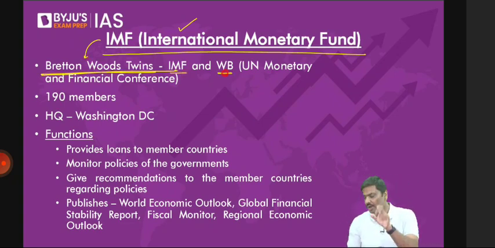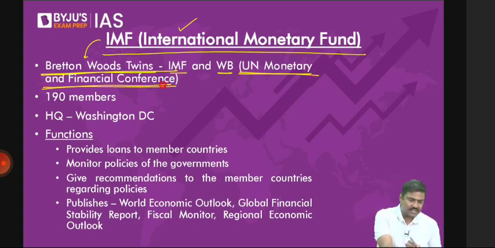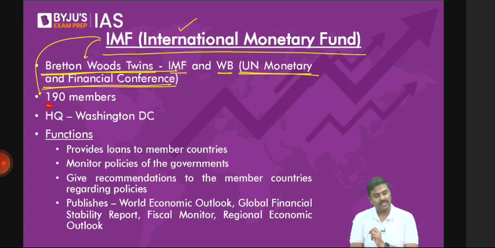These are collectively referred to as Bretton Woods twins or Bretton Woods organizations. That Bretton Woods Conference is also referred to as the UN Monetary and Financial Conference. Now, the IMF has how many members now? It has 190 members. And the headquarters of IMF is in Washington, D.C.